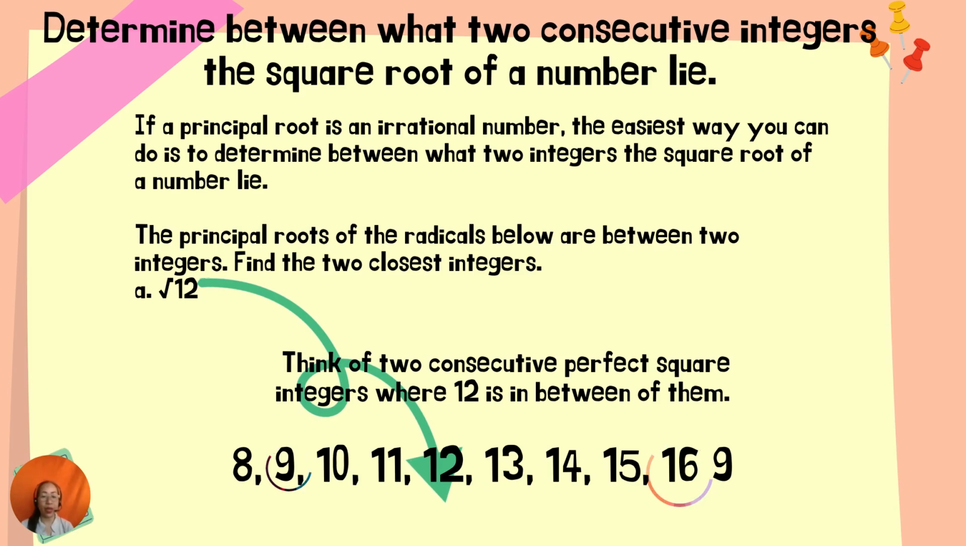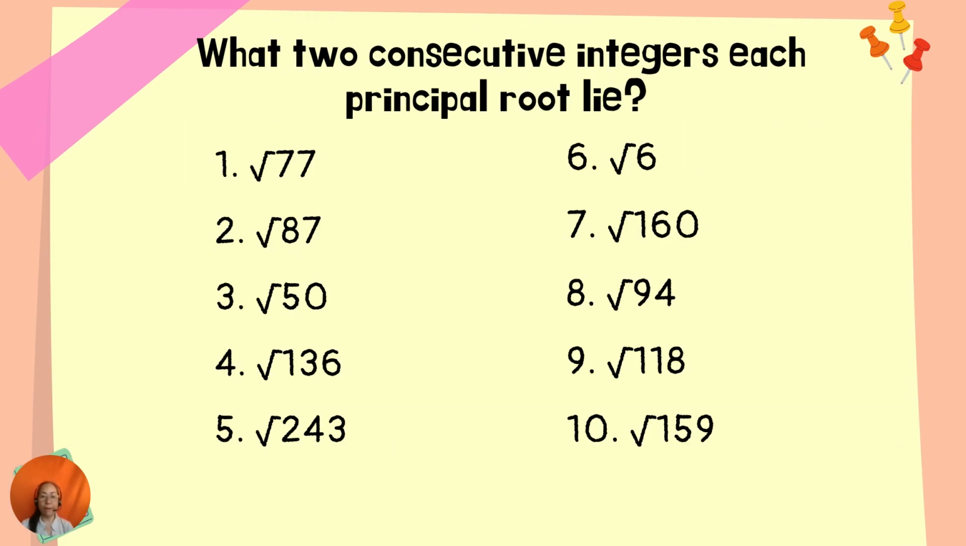9 is a perfect square. 12 is not a perfect square. But 16 is also a perfect square. So 12 is between them. Square root of 9 is 3. Square root of 16 is 4. Therefore, the square root of 12 is between square root of 9 and square root of 16, which is 3 and 4. Now, what about this?